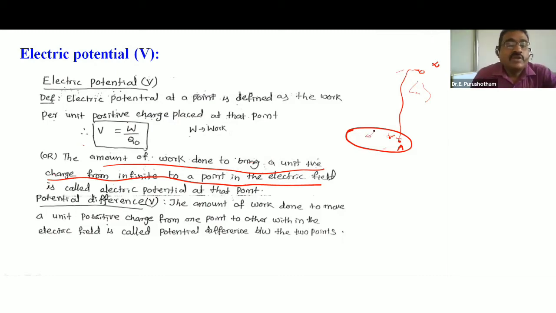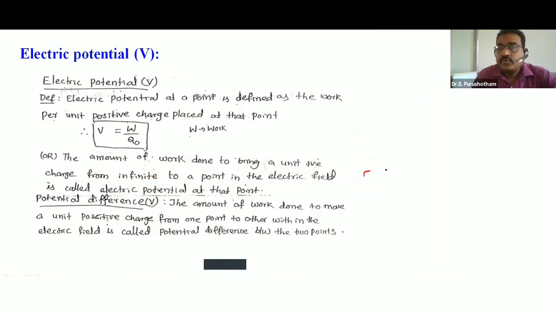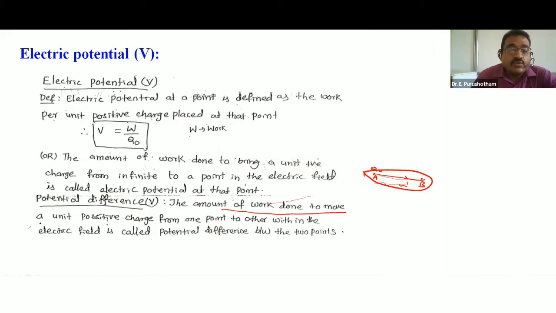Potential difference. For example, this is the region. This is point A. This is point B. If we are moving this Q naught point charge from point A to point B, it gets some work. That work done is called potential difference. The amount of work done to move a unit positive charge from one point to another point within the electric field is called potential difference between two points. Just remember the definition: work per unit positive charge, W by Q naught. It is enough.